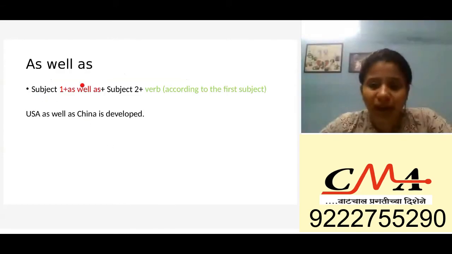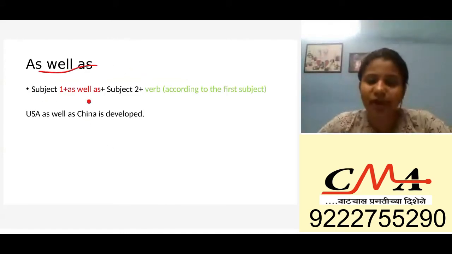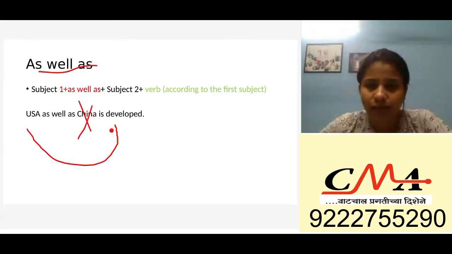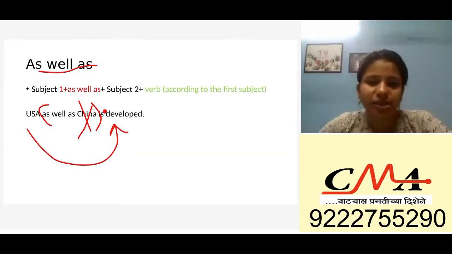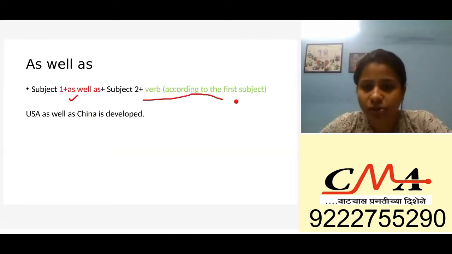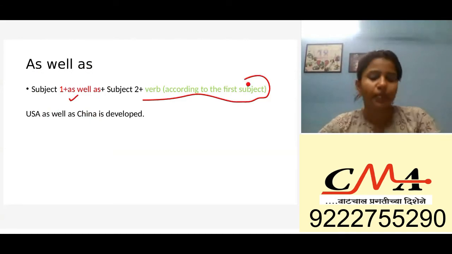Now when you have as well as, this is very, very different to both. We've done this yesterday, right? So whatever comes after as well as is not important. So USA is developed. USA as well as China, you don't take this into consideration. USA is developed, right? So USA as well as China is developed. So basically, when you have as well as in your sentence, it's going to be subject one plus as well as, then subject two, and your verb is going to be according to the first subject.